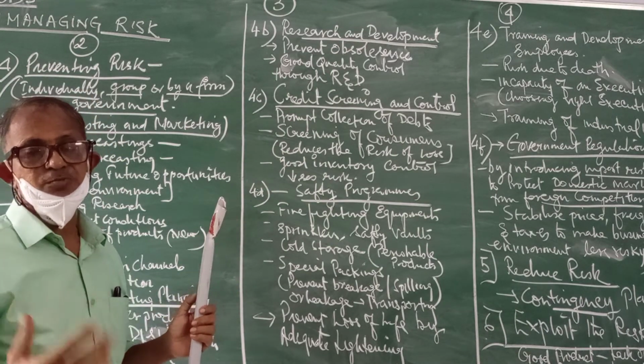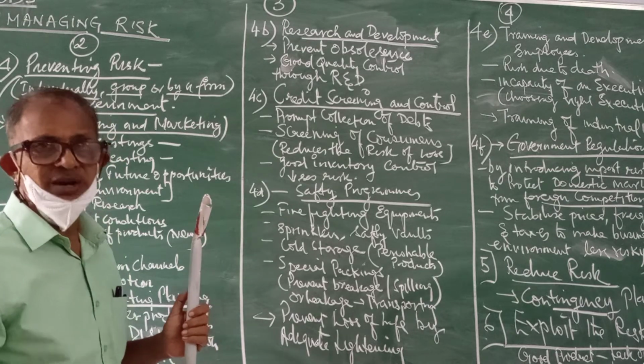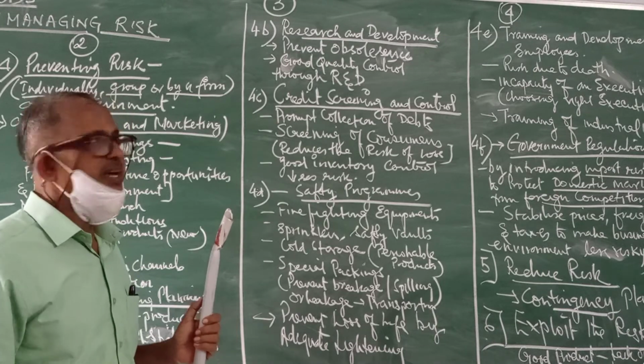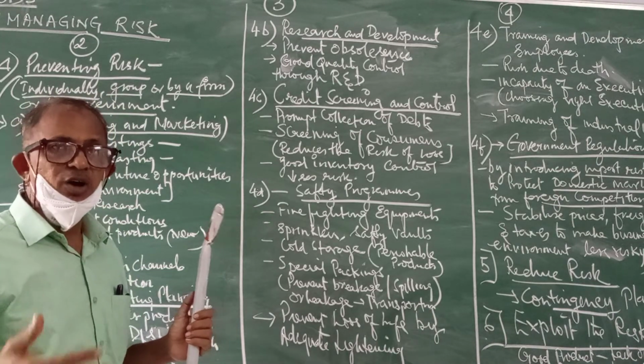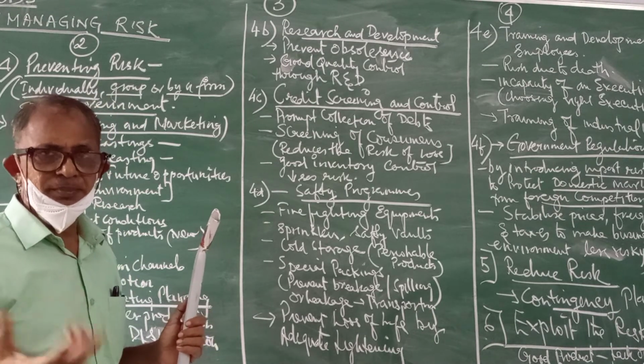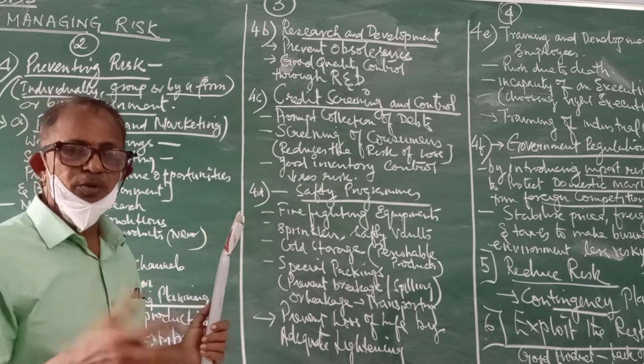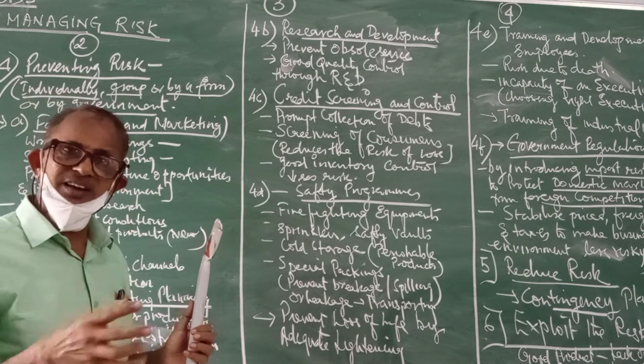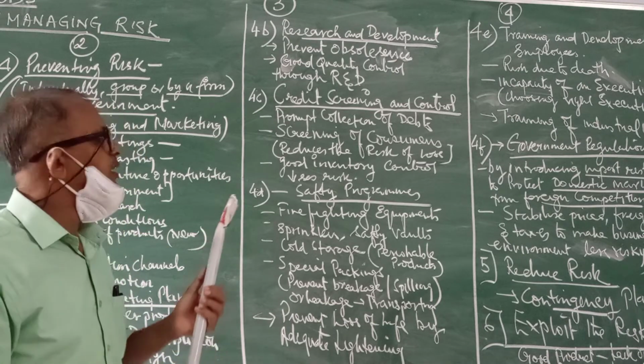If I am an entrepreneur and I have an R&D department with me, then I can know how to remove the obsolete product. Obsolete means old products. If a product has gone old, then I should remove it. All these ideas I can get through the R&D wing.